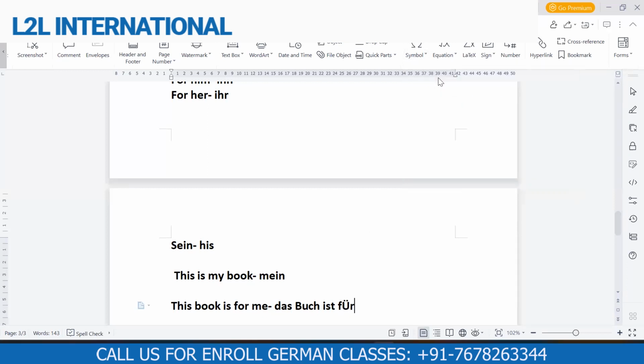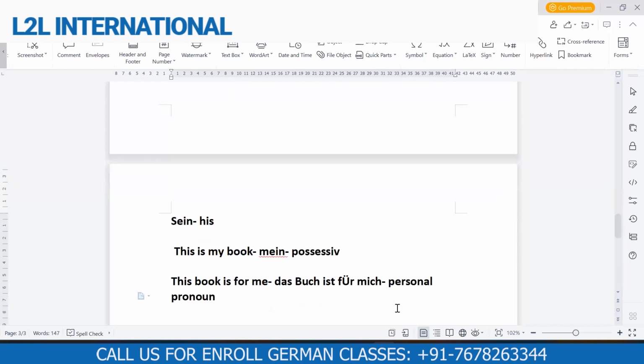So one is the possessive article, which Ashwin was mixing. And this is personal pronoun. Do not mix both. Otherwise, you will have khichdi in your head. Yeah, Sana?